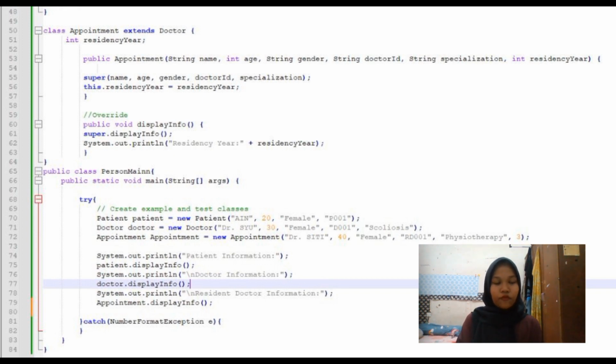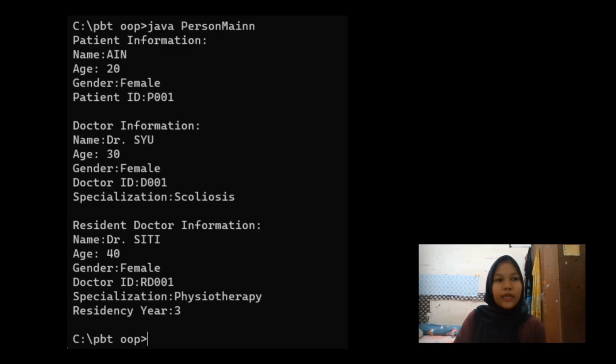Lastly, for the output, we have patient information, which is name IN, age 20, gender female, patient ID P001. Doctor information, name Dr. Shu, age 13, gender female, doctor ID D001, specialization scoliosis. Resident doctor information, name Dr. Siti, age 40, gender female, doctor ID RD001, specialization physiotherapy, residency year 3.